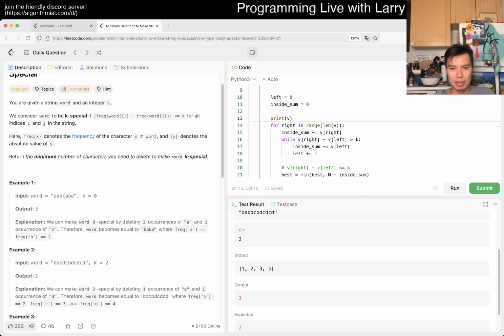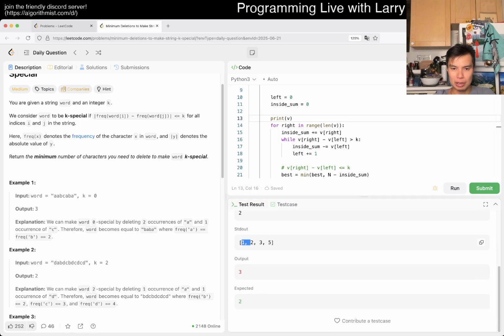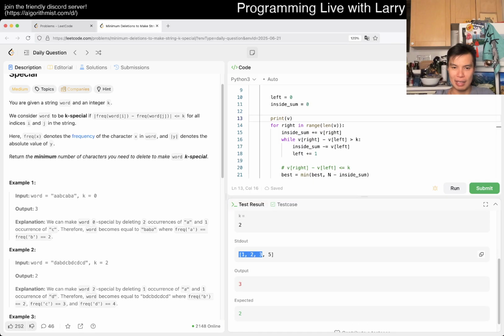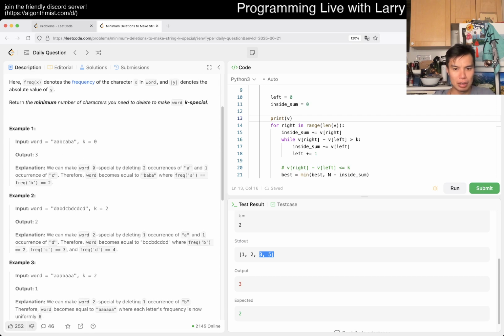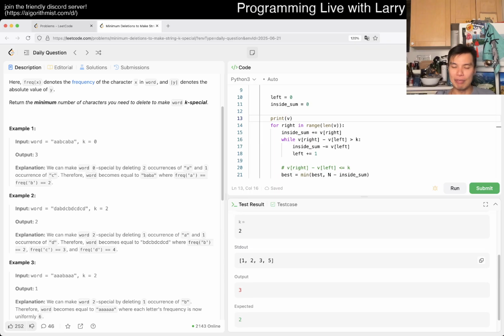So 2, we put 3 because this removes 5. This removes 6. This removes 3. What is 2? Maybe I'm... Oh, I did mess up actually. Huh. Okay. So the idea is that 5, you reduce them to 3. You don't have to remove all 5, you only have to remove 3. So okay, I was wrong there.